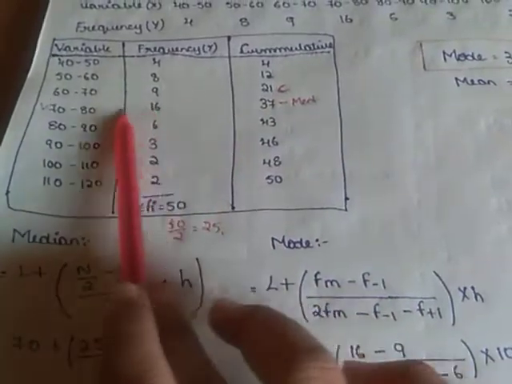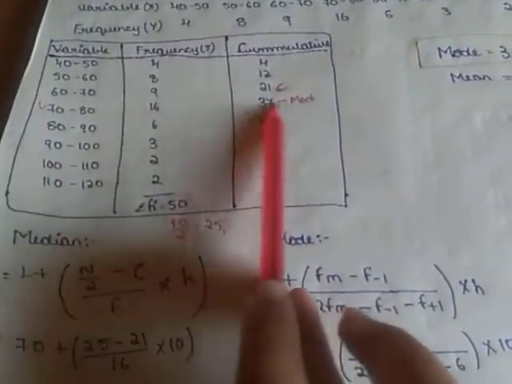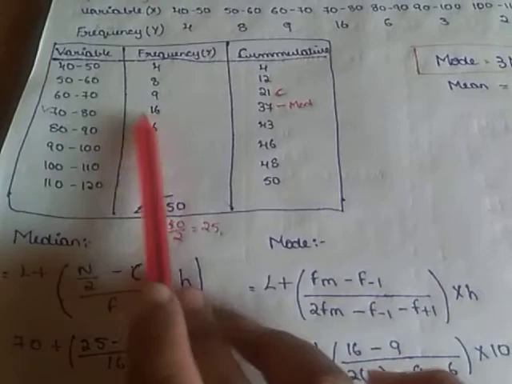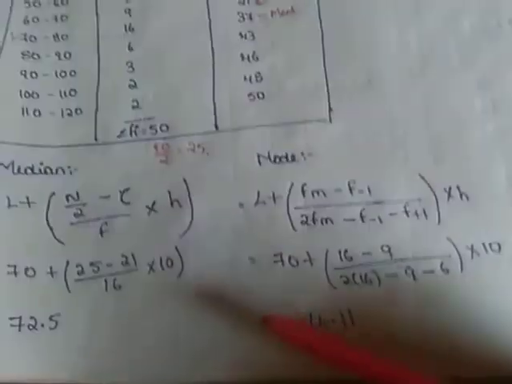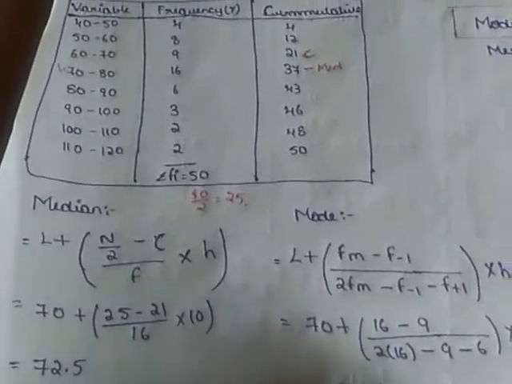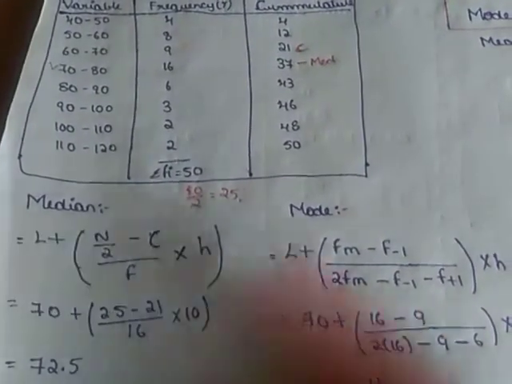This whole horizontal line we have to check that this is the median class, so F is 16, into H, which means the difference between the class intervals, 10. By substituting those values in the formula we get 72.5.